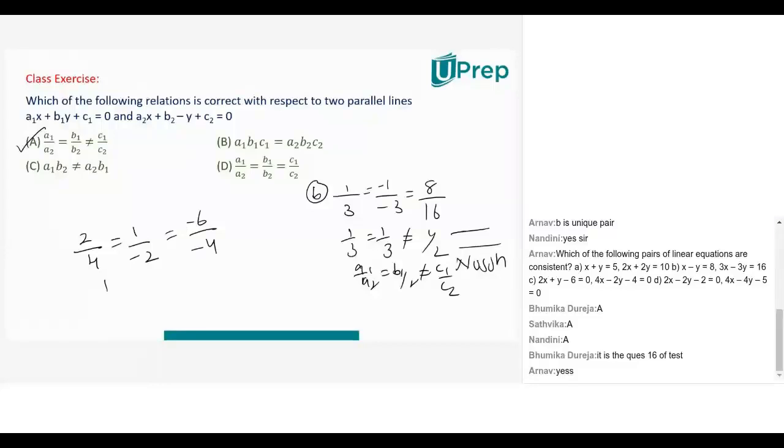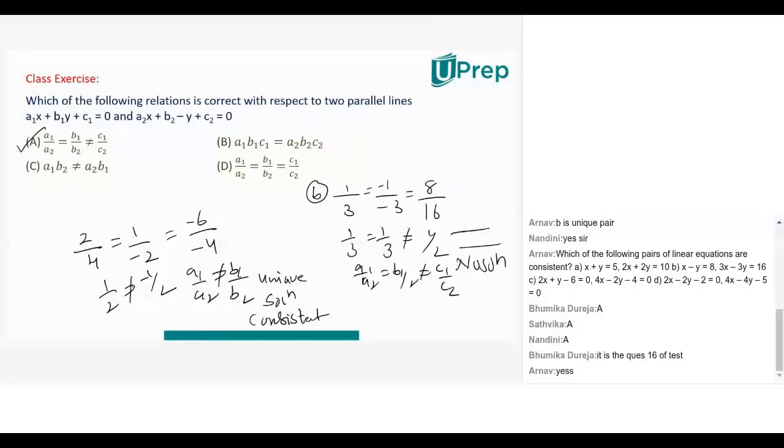Clearly 1 by 2 is not equal to minus 1 by 2. So A1 by A2 is not equal to B1 by B2, which means a unique solution. Since it has a solution, it becomes consistent. Is this clear? So option A remains, and option C is also the answer. A and C are the options.